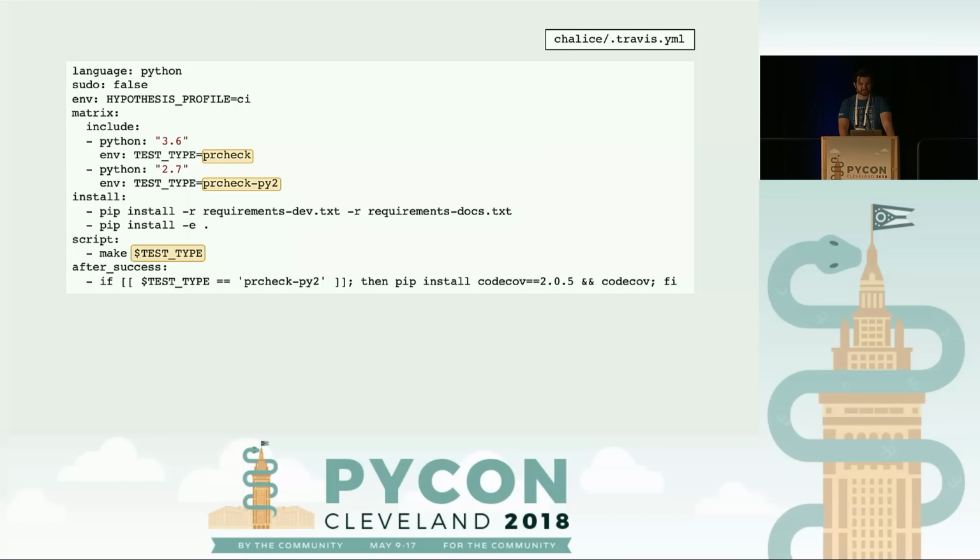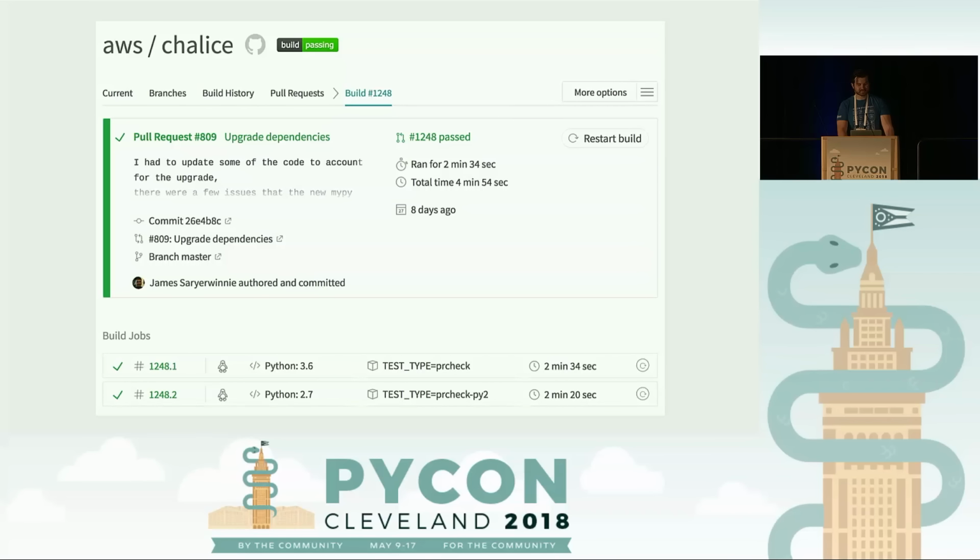And then from there, whenever someone submits a pull request, they will have a Travis build submitted to them. Notice that the PR check job is running and a PR check py2. And if those builds pass, Travis will go ahead and give the check off for that pull request.